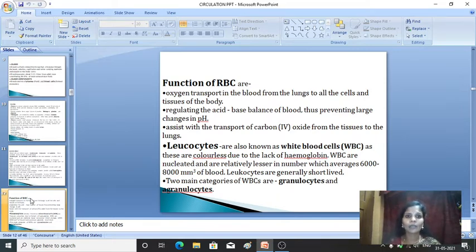Meanwhile, just keep in mind the oxygen transport in the blood from the lungs to the cells and tissues of the body. Then regulation of the acid base balance of the blood, preventing large changes in the pH. Then it assists in the transport of carbon dioxide from tissues to the lungs. Okay, so these are the functions of RBC.